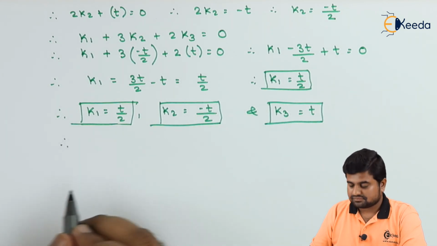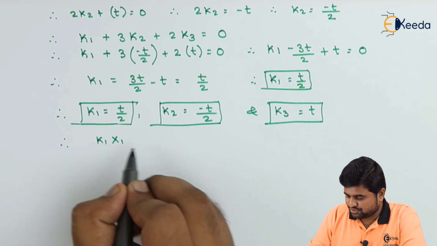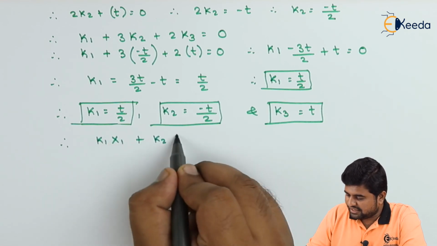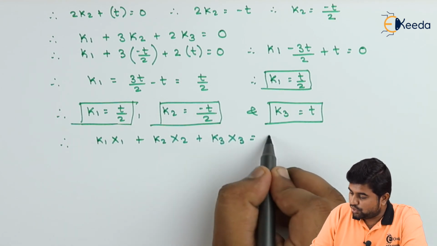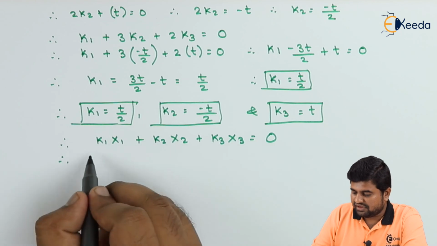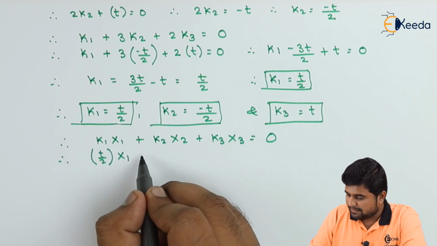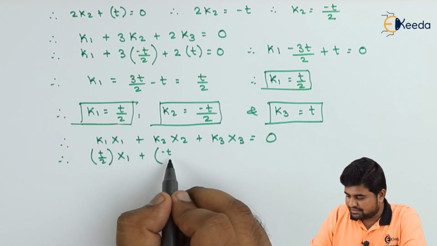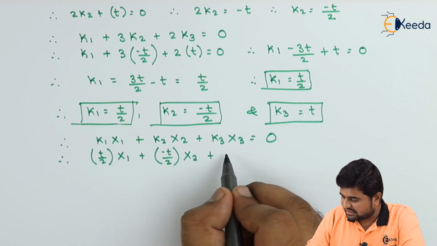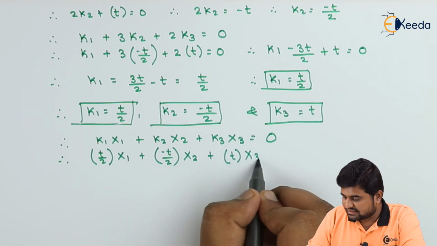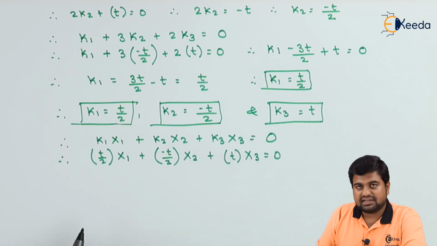Therefore I can have K1 x1 plus K2 x2 plus K3 x3 is equal to 0. Therefore we'll put the value of K1, which is t by 2, into x1 plus minus t by 2 into x2 plus t into x3 is equal to 0. So all t we will take common and divide by t.